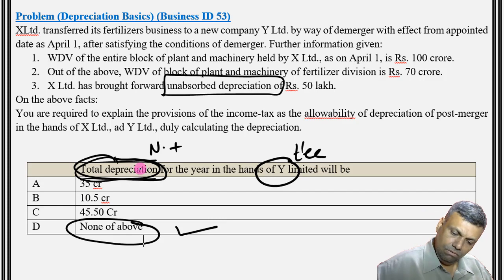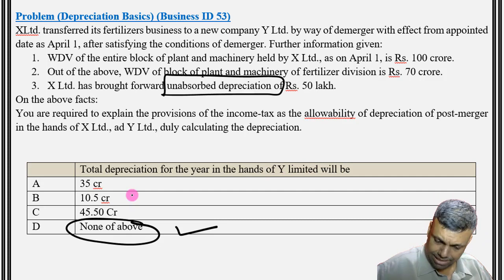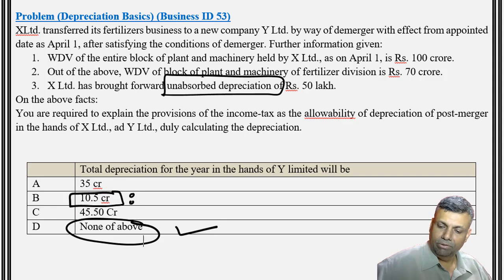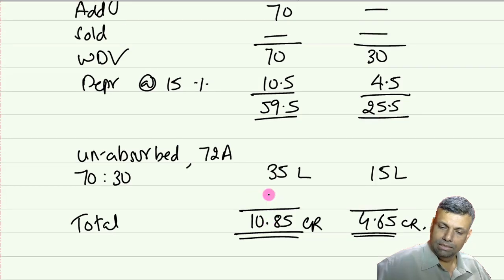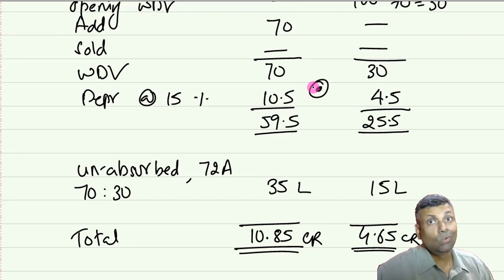Is that clear? Now, here somebody could have selected in the MCQ, friends, just to bring it to your notice, the next probable option would have been 10.5 crores. Many students could have taken that option, but I think that answer will be wrong.